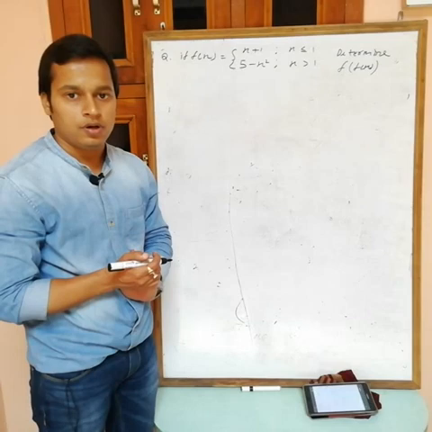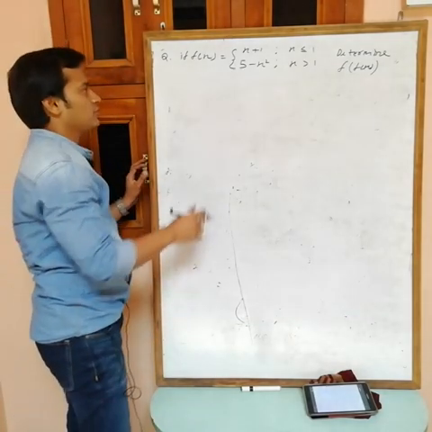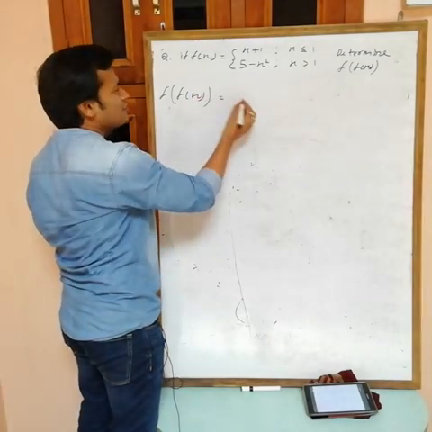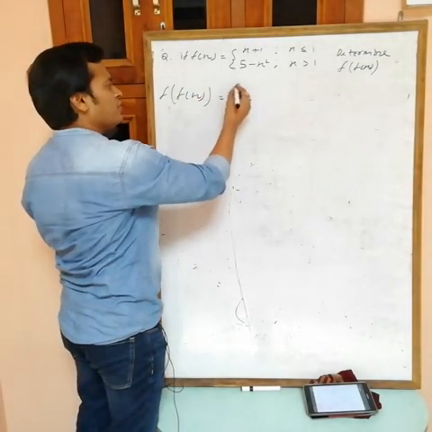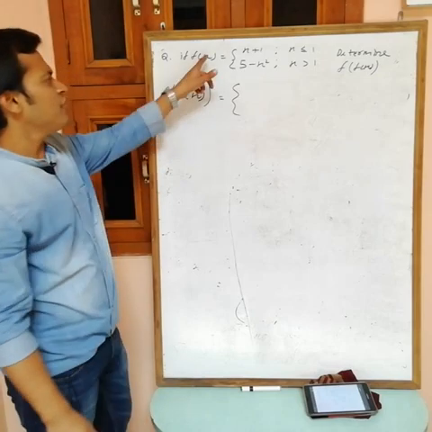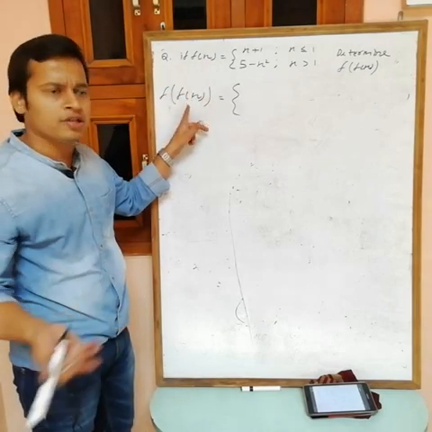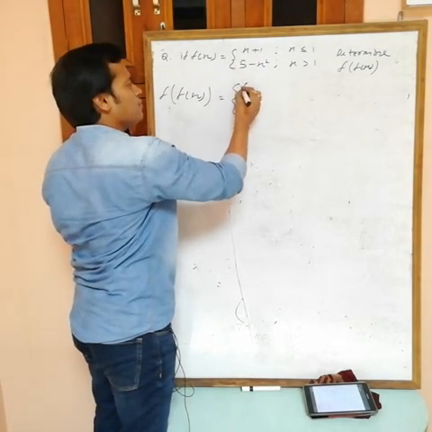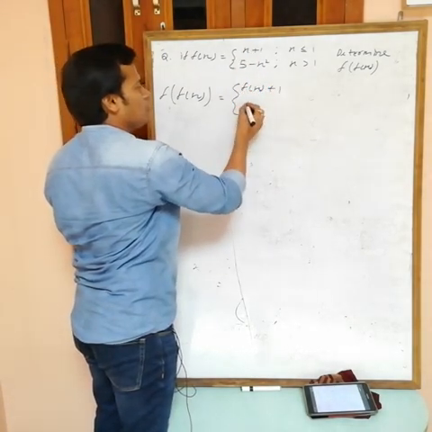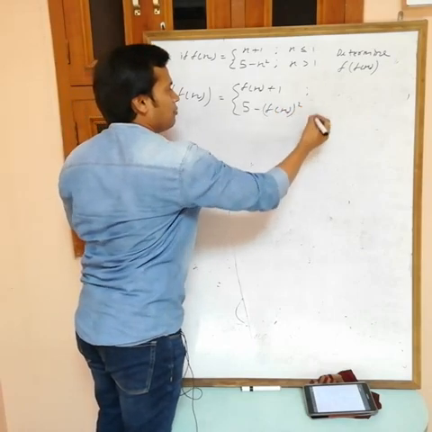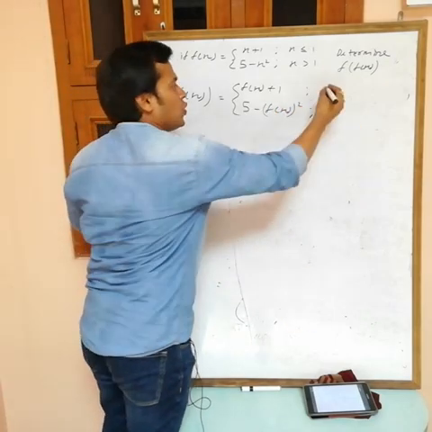Okay, done. Now see, if you are trying, what do you want? f of f(x). Oh, simple, no problem. At the place of x, what do I have? f(x). So replace every x with f(x). Simple. So this becomes f(x) plus 1, 5 minus f(x) square. I am replacing every x with f(x). What is the problem?